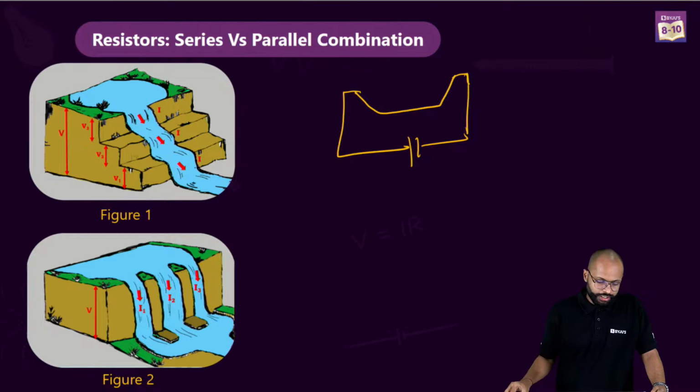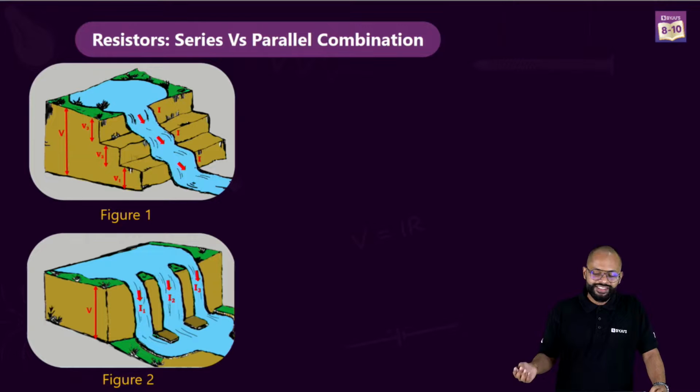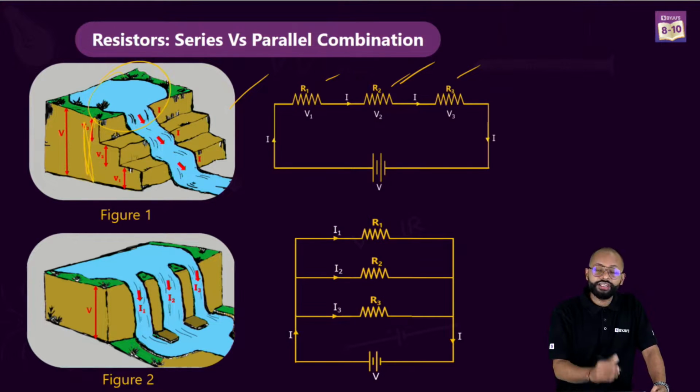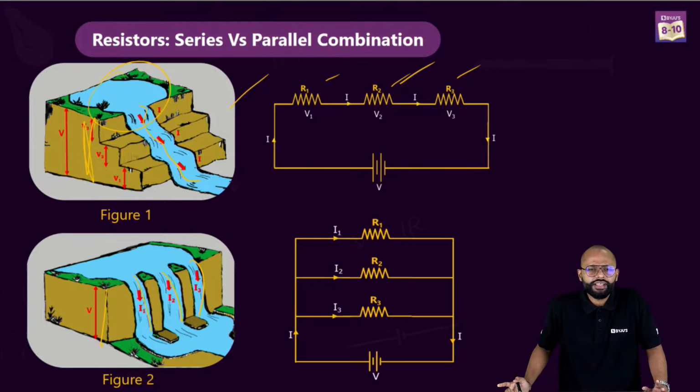Nice. 1 ampere. Can you tell me, first one or second one, which one is series and which one is parallel? How 1 ohm? Disha, I think I just answered, no? Come on. Alright. The first one is series. Figure 1 is going to be a series combination, R1, R2 and R3. Why? This is like the potential difference, the height difference, and this is the water flowing. Same current is there. With this analogy, the second one is parallel, right?